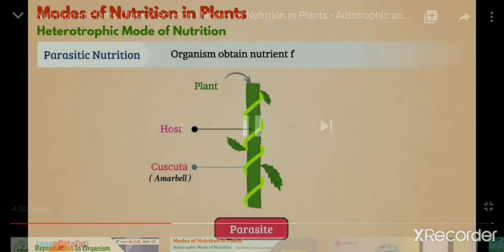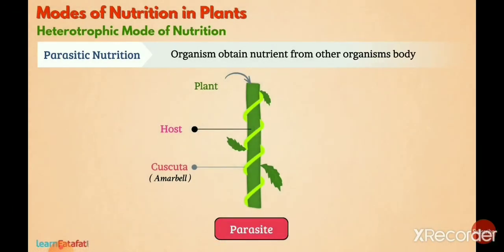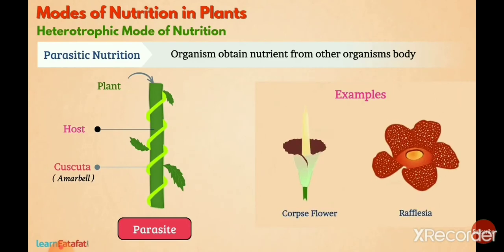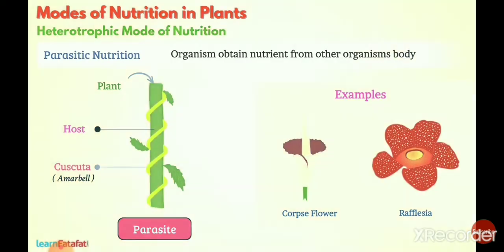So after this we are discussing parasitic nutrition. The organism obtains nutrients from another organism's body. Here are examples: corpse flower, rafflesia. So these are what? These are parasitic nutrition.